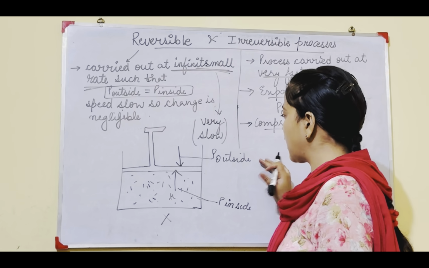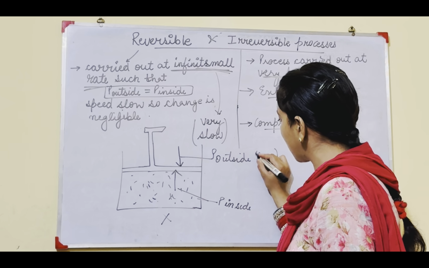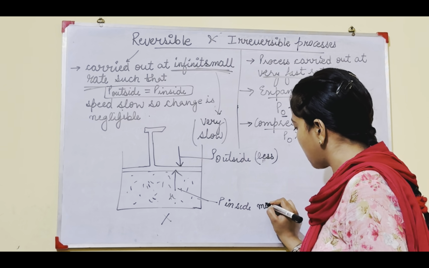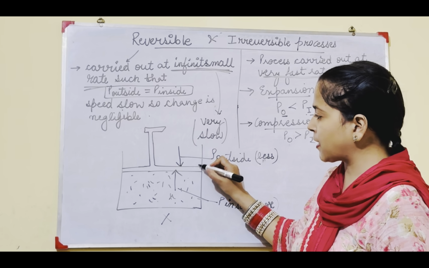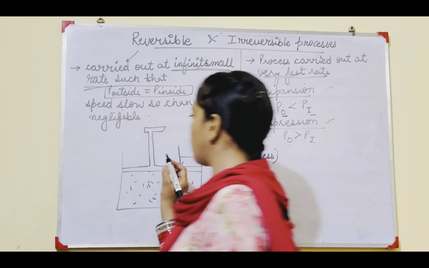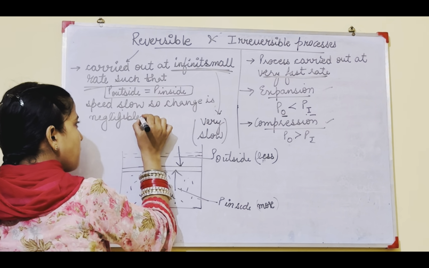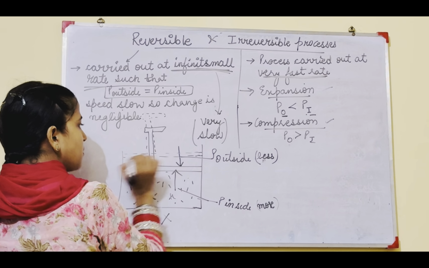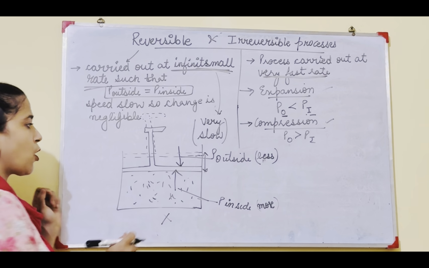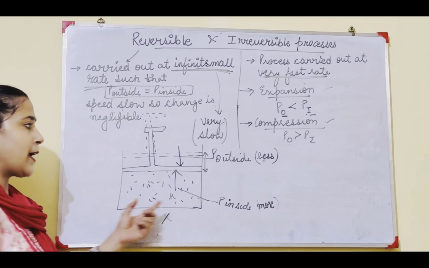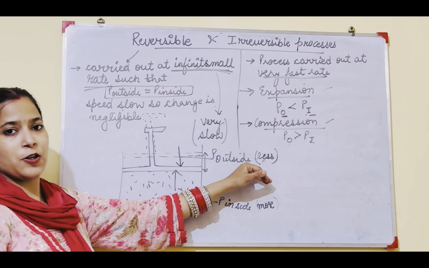See in this diagram, P outside is less and P inside is more. If we apply more pressure from inside, then this piston will move upside. So there will be the expansion of the gas. The gas molecules move from here to here. It leads to expansion when the pressure inside is more than outside pressure.